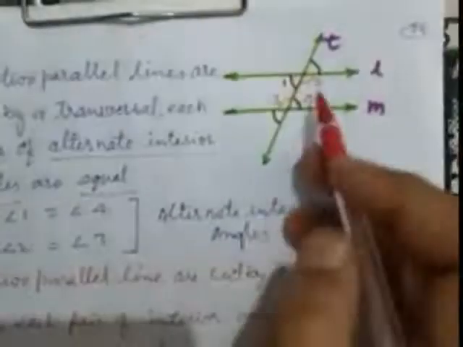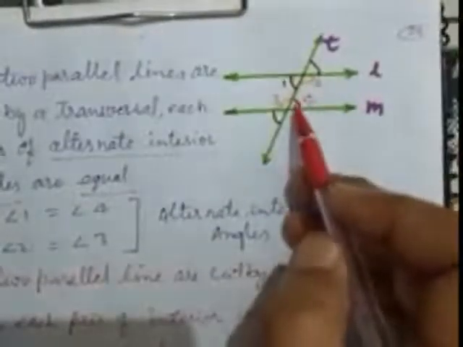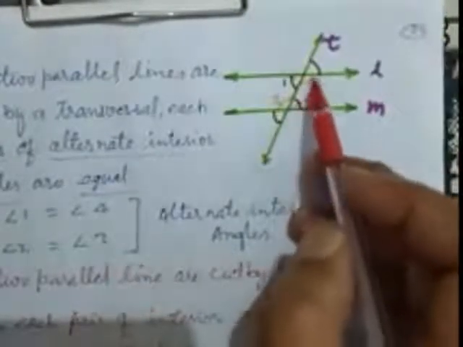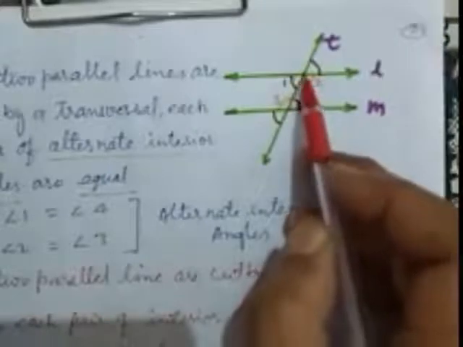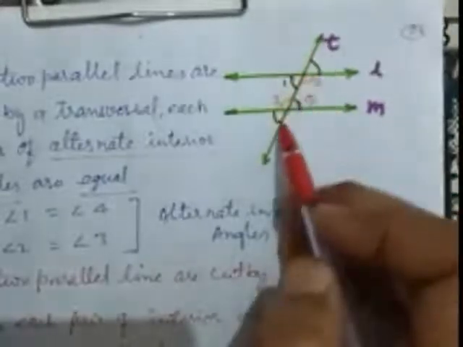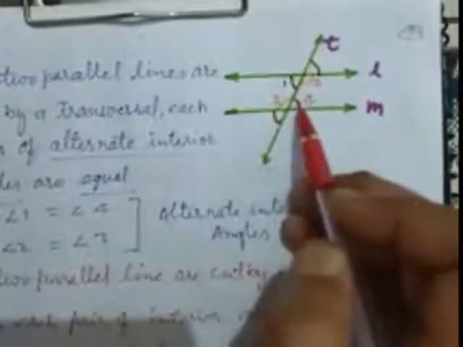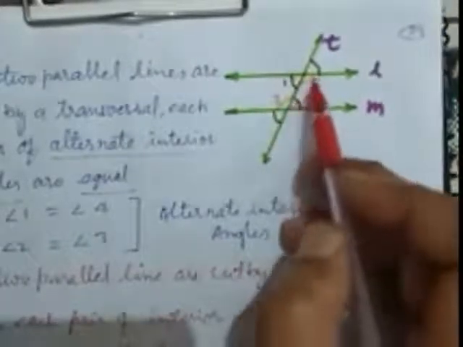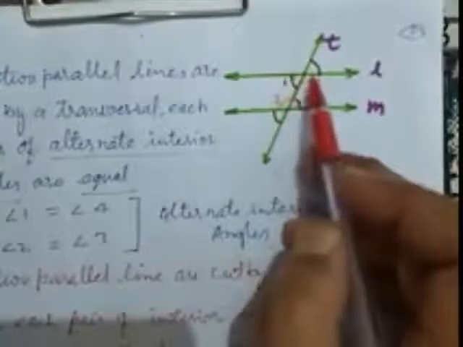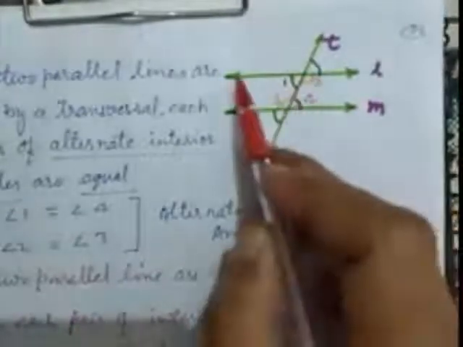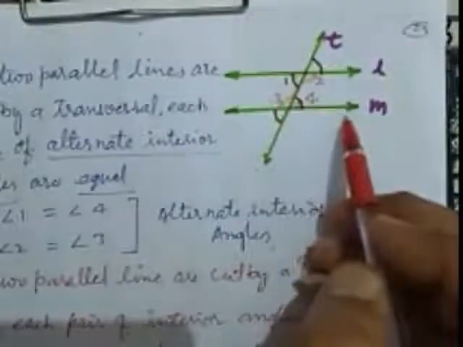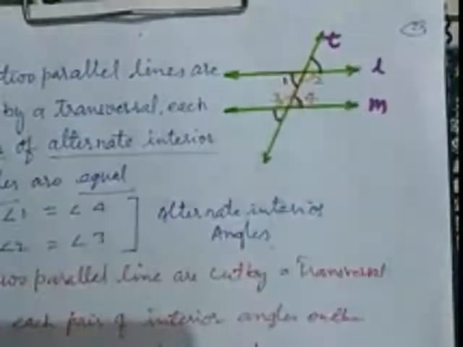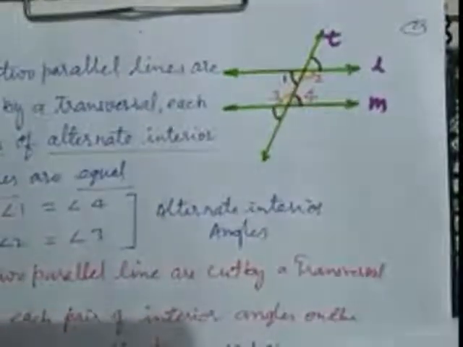Here we can see these are the two pairs which make supplementary angles, interior angles on the same side of the transversal. This is the transversal, they are on the same side of the transversal, so they make a pair of supplementary angles on the same side of the transversal, so these two lines are parallel. These two statements are converses of each other and we checked them.